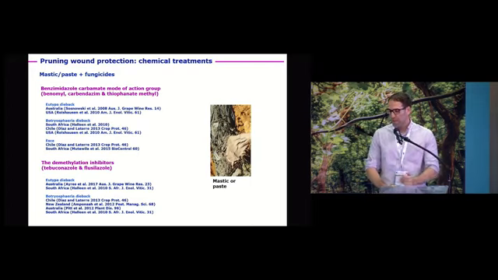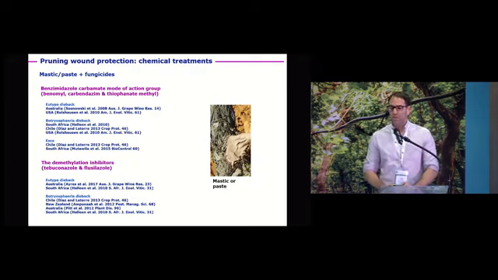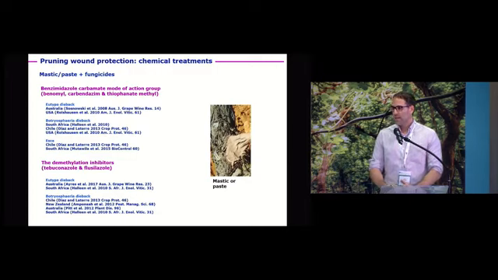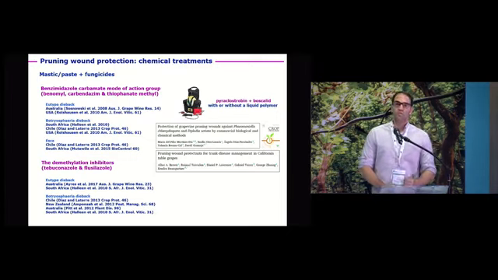In several countries, Australia, South Africa, the US, Chile, most of them concluded that the mastic or paste plus fungicides belonging to the benzimidazole carbamate mode of action group or the demethylation inhibitors are the most effective in protecting pruning wounds against grapevine trunk disease pathogens. Recently, a couple of papers published in California and Spain demonstrated that this mixture, pyraclostrobin plus boscalid, was very effective in protecting pruning wounds.